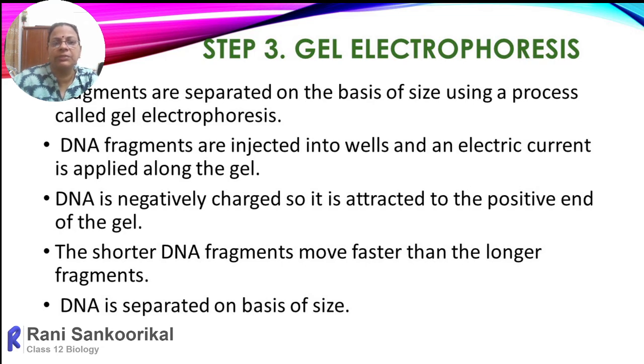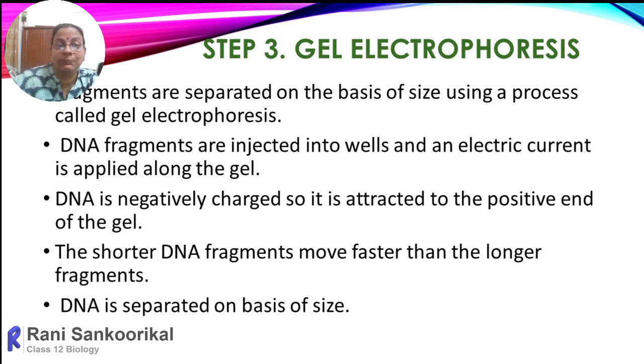Then DNA fragments are loaded into the wells and an electric current is applied along the gel. DNA is negatively charged, hence it will be attracted towards the anode, far away from the DNA loading site. This movement is based on the size of the DNA.